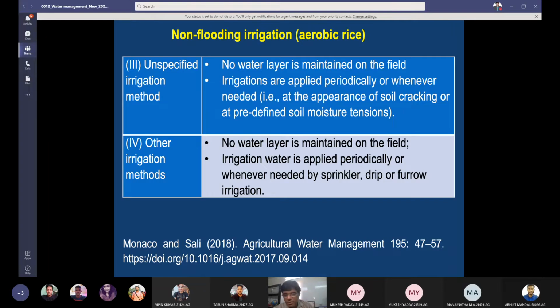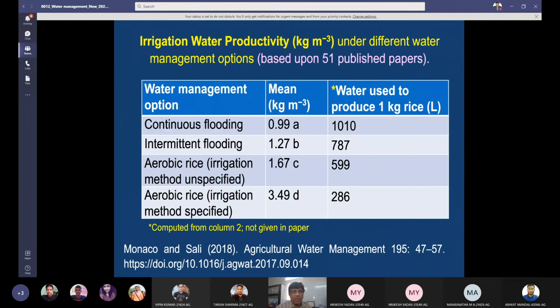And furrow irrigation, the raised bed system, and so on, are in practice, and furrow irrigation is an efficient system. But we need to see about the productivity of rice under furrow irrigation. Now, irrigation water productivity: these are the data, friends, about irrigation water productivity under different water management options. So now see the comparative performance so far as water productivity is concerned.